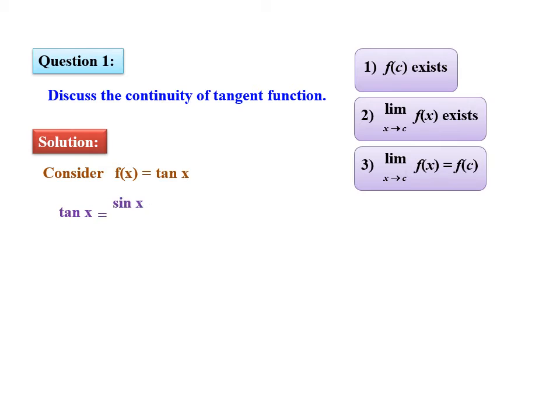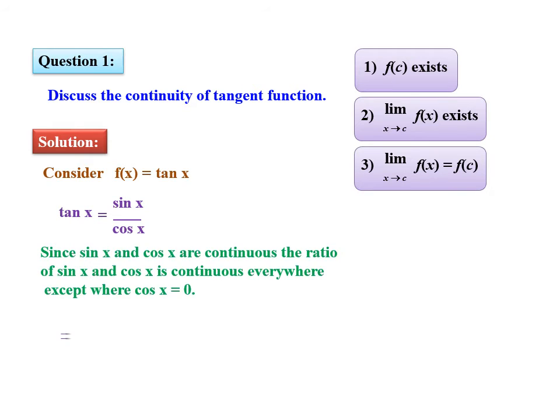So tan x can be written as sin x divided by cos x, and we already know sin x and cos x are continuous functions. The ratio of sin x and cos x is continuous everywhere except where cos x is equal to 0. Therefore, except x is equal to (2n plus 1) pi by 2, tan x is a continuous function.